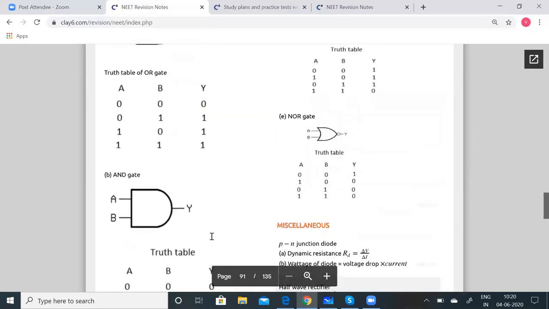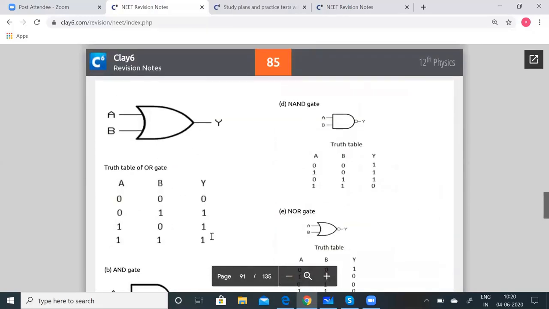And the NAND gate is obtained by connecting the output of an AND gate to the input of a NOT gate. Its output is high if both inputs A and B are not high. It is described by the Boolean expression (A · B) whole bar = Y. And the symbol is this, and the truth table is given here.